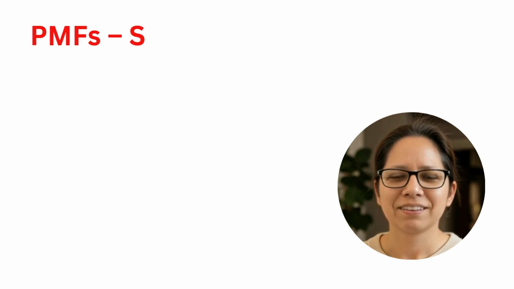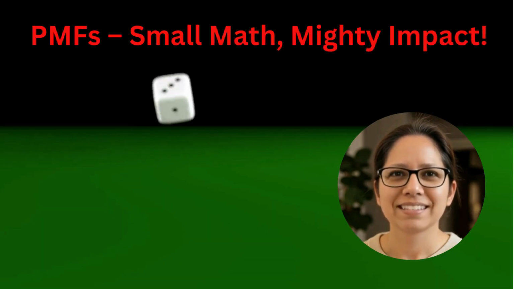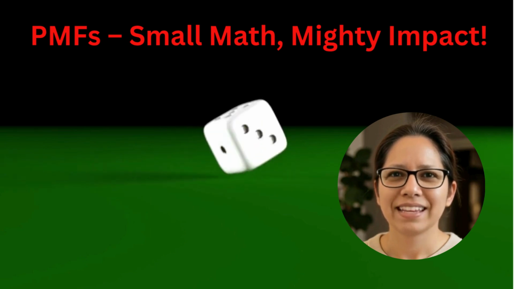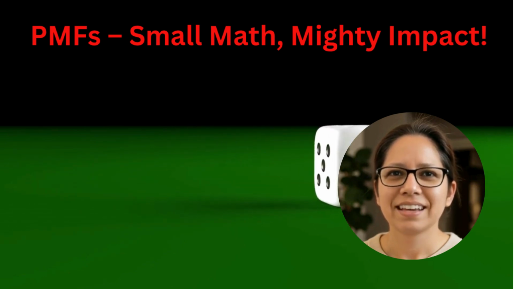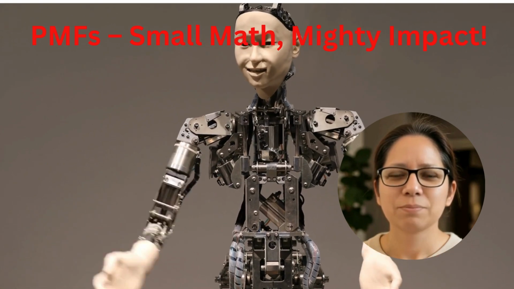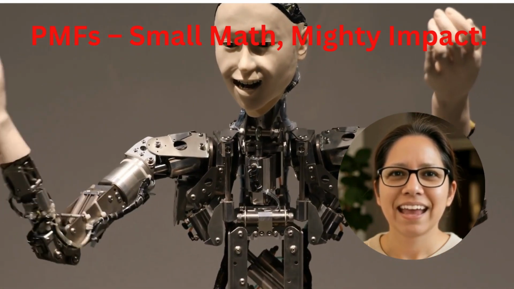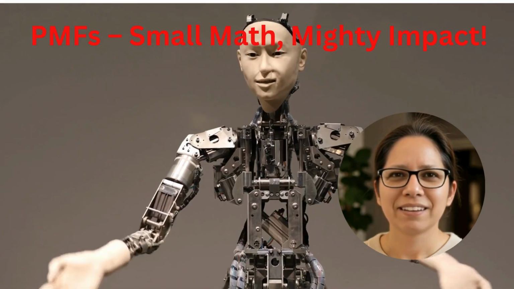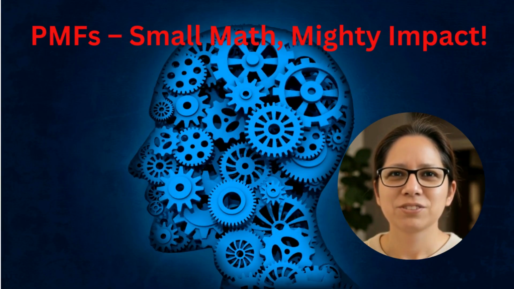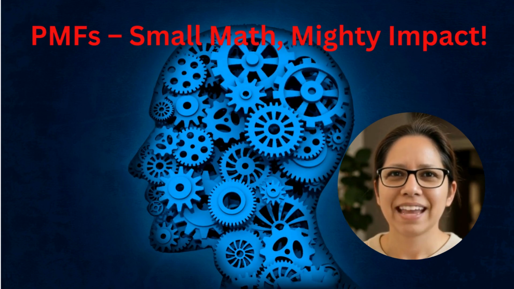So there you have it. The probability mass function, from humble dice rolls to powering that sophisticated next-token roulette in giant AI models. It's a cornerstone concept for handling discrete uncertainty, and it's absolutely fundamental to how AI classifies, pays attention, and yes, how it gets creative in generative tasks. Understand the PMF, and you understand a huge piece of what makes modern AI tick.